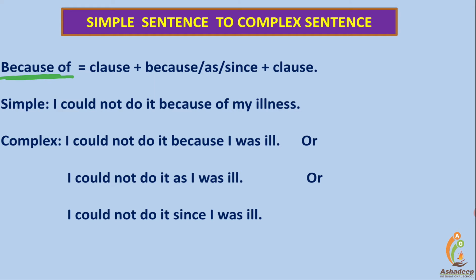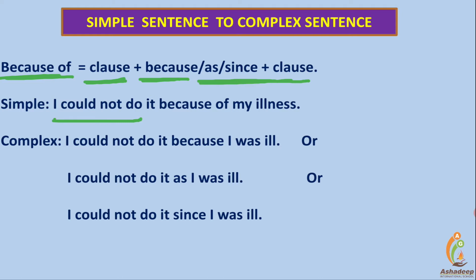When it is converted into complex, it becomes because, or as, or since, plus a clause. Let us study.